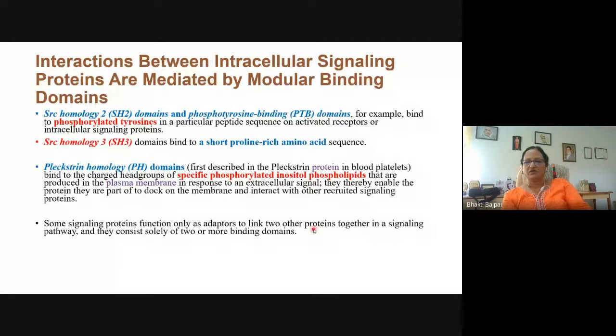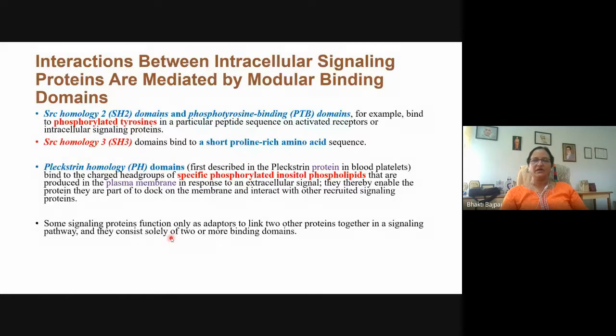Some signaling molecules function only as adapters to link other proteins together in a signaling pathway, and they consist solely of two or more binding domains. So like we have seen in the previous slides, different types of proteins or molecules are involved in signal transduction, including a scaffold protein or the adapter protein, besides the relay protein or the messenger protein or the integrator protein, etc.